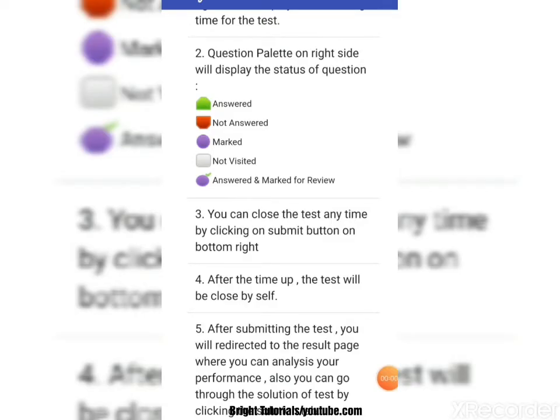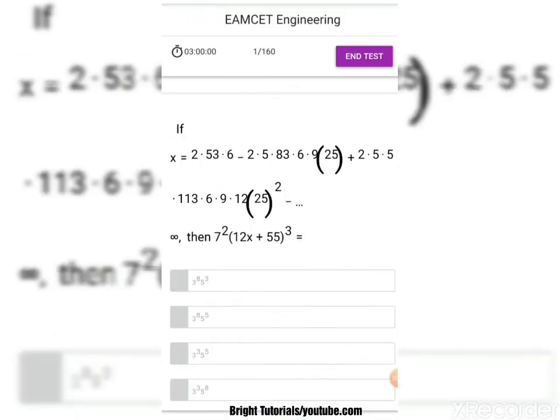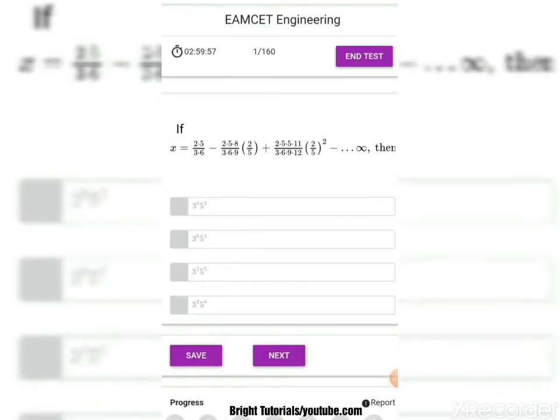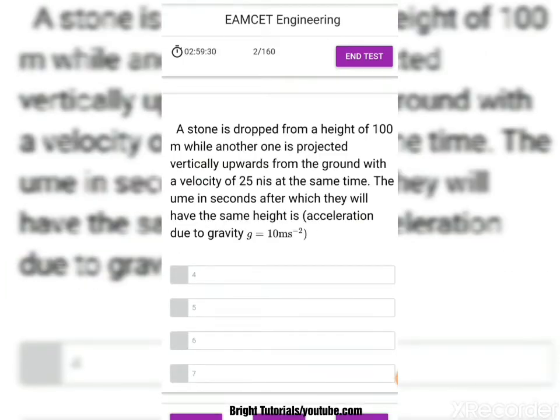Read all the instructions carefully. Click on proceed. Afterward, the questions will start from here. So if you want to choose, this is question number 1. If you want to choose the second option, then click on it. It will be turned into a right symbol. Then see here, the timer is running on the top left and the total questions are given here. This is question number 1 out of 160 questions. Then if you click on next, this is the second question.